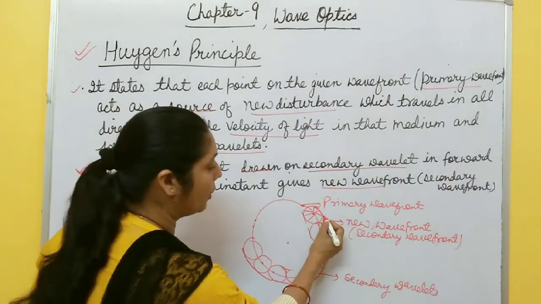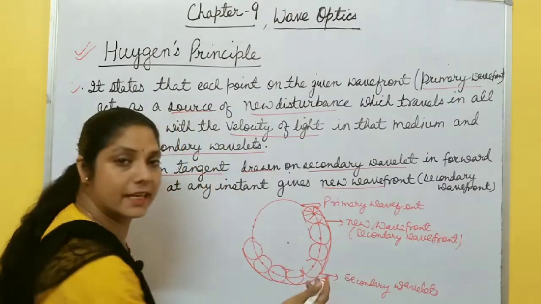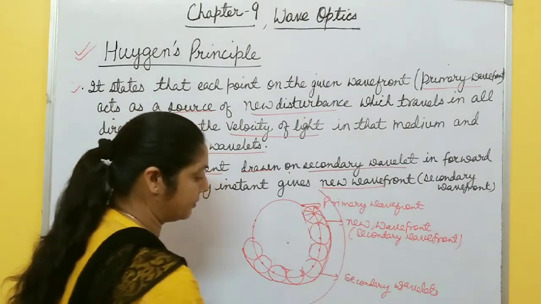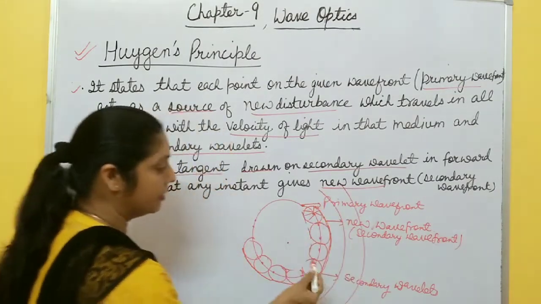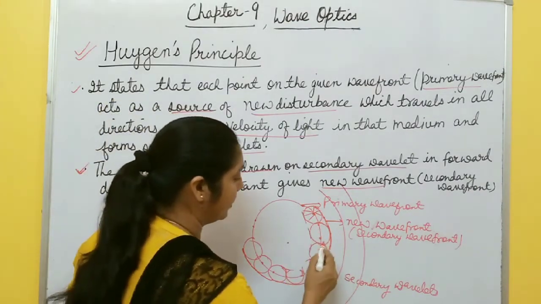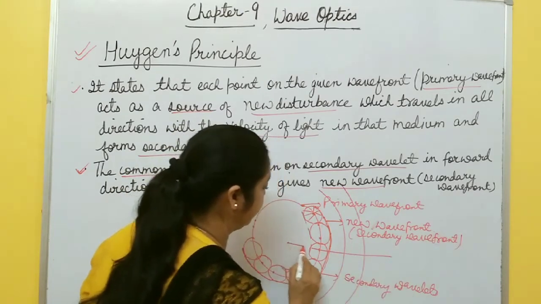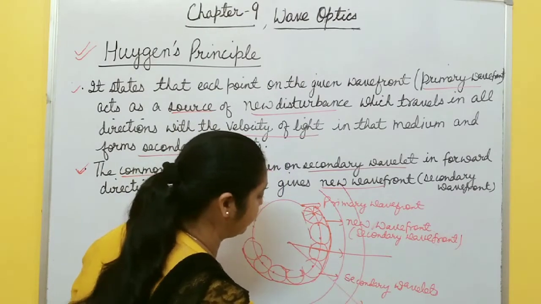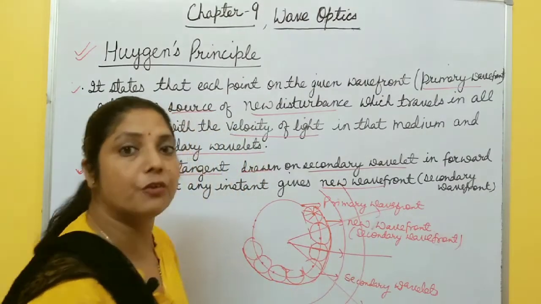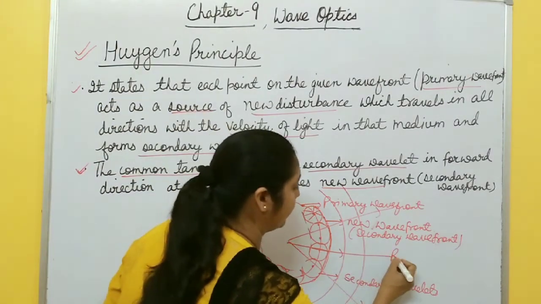Again, each point on this secondary wavefront acts as a source of new disturbance, and in this way it creates the next wavefront. So in this way the wave propagates, and if you draw a perpendicular to this wavefront, this is perpendicular, this one is perpendicular, this one is perpendicular, it gives direction of propagation of light wave, that is called ray.